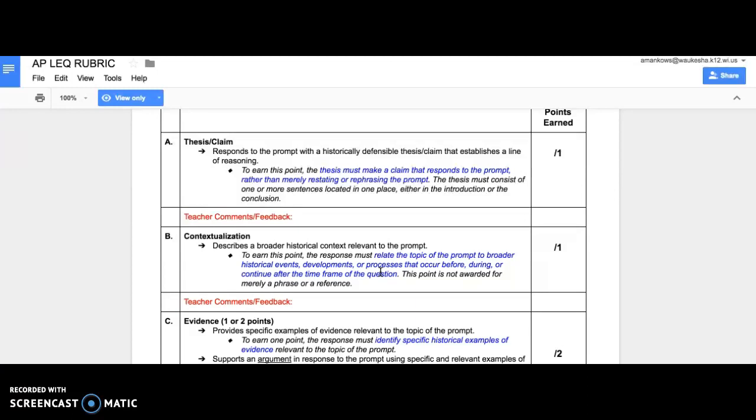So if the prompt is asking you about the Civil War, contextualization would be talking about other things that were going on during that time period besides the Civil War. So things that were going on, other events that occurred during this time that were not related to the Civil War, would be an example of contextualization. Or maybe you're talking about World War I, and then you're talking about women trying to get the right to vote. So you're talking about other things that are going on other than the war. So contextualization is giving the broad feel of what is happening in the country during that time period.